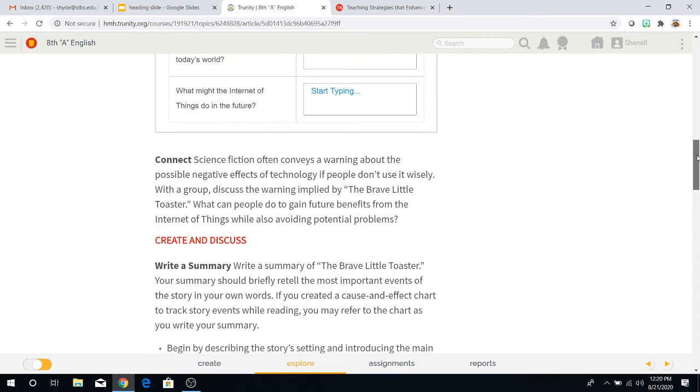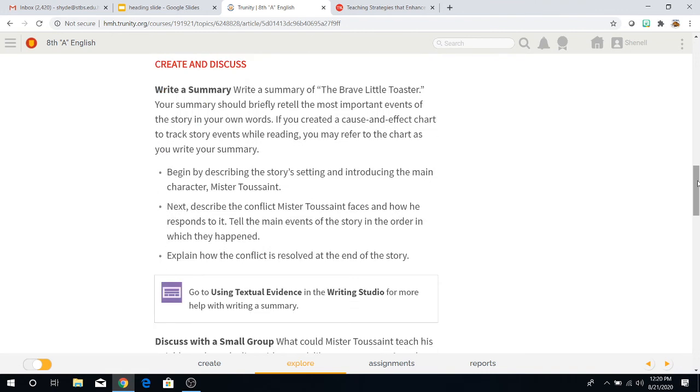Then we have create and discuss. Here it says you're going to write a summary of The Brave Little Toaster. Remember that a summary consists in taking the beginning, the middle, and the end of the story and making it even shorter. We just take out what the most important parts are and put them together into a summary. Your summary should briefly retell the most important events of the story in your own words. A summary is done in your own words, sorry.